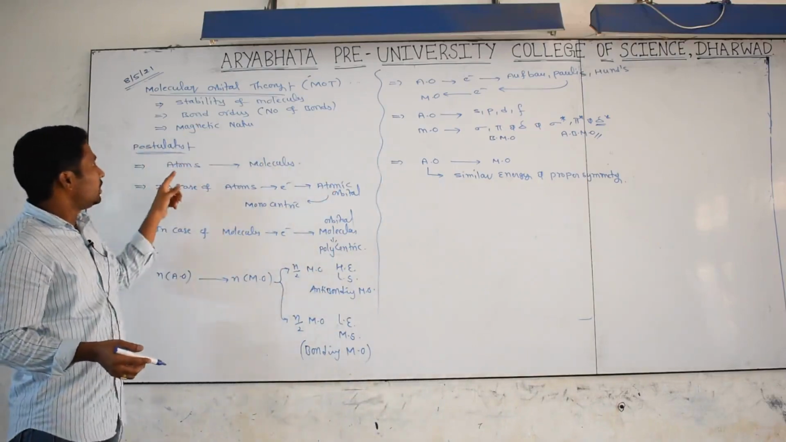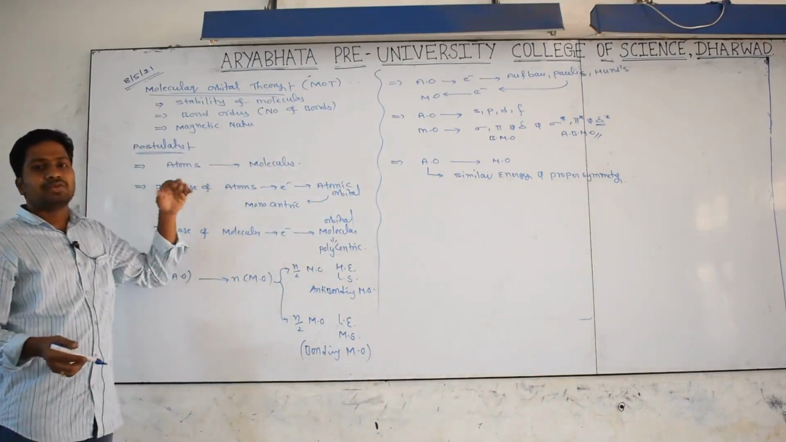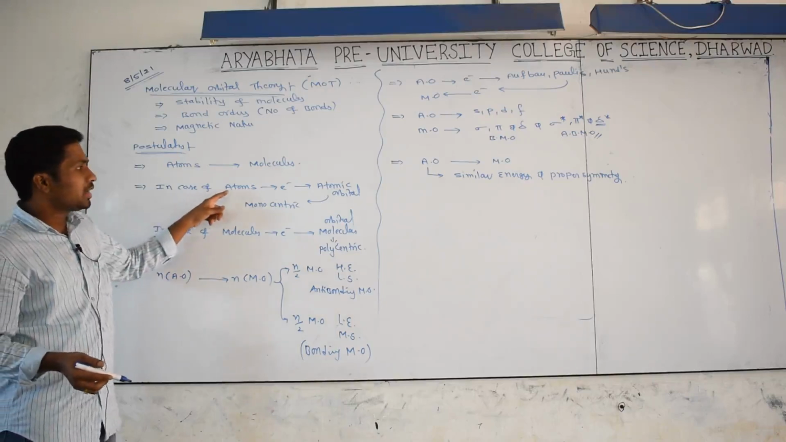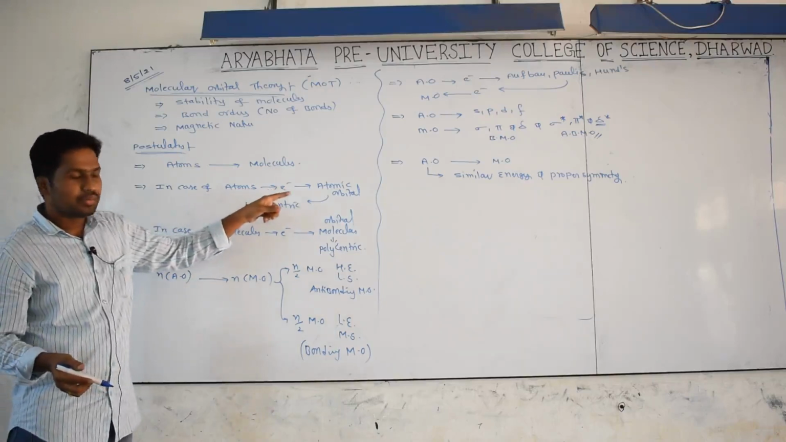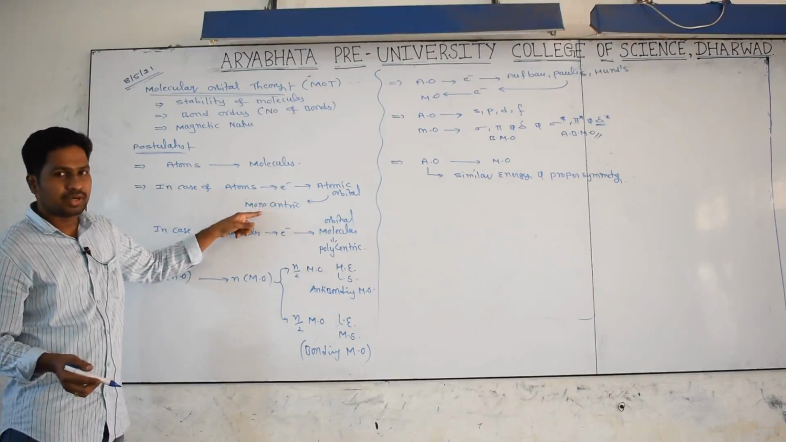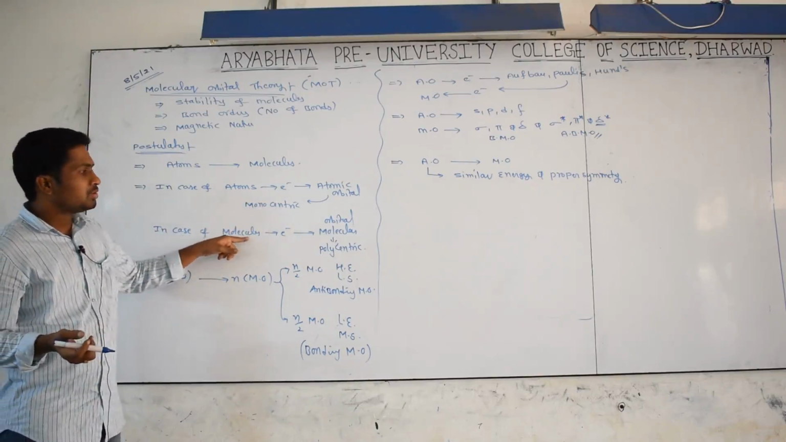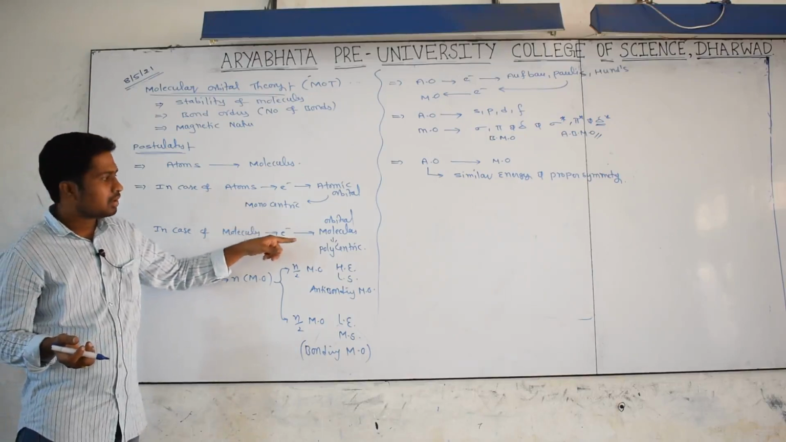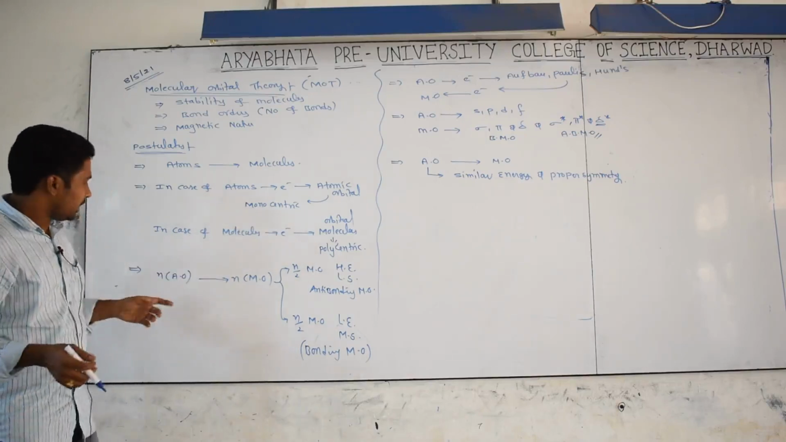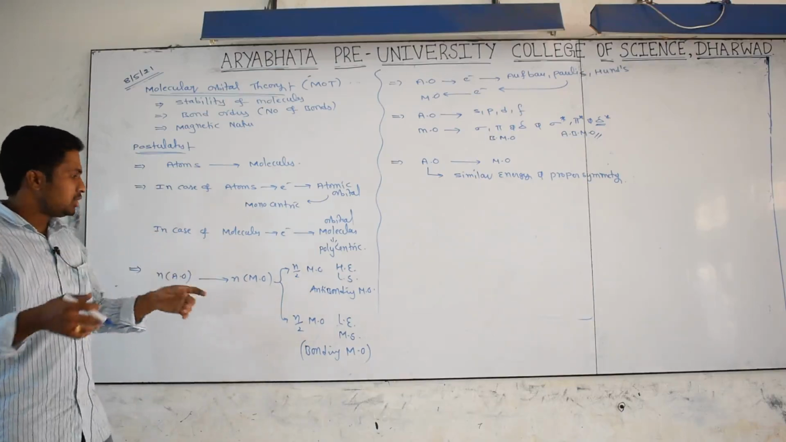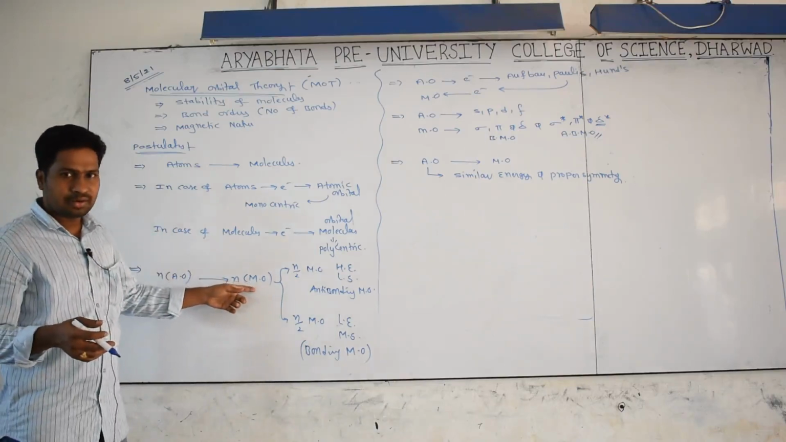So molecular orbital theory means atoms combine together and we get molecules. In the case of atoms, electrons enter atomic orbitals, which are monocentric, because an atom has a single nucleus. But in the case of molecules, electrons enter molecular orbitals, which are polycentric. And however many atomic orbitals undergo combination, the same number of molecular orbitals we get.